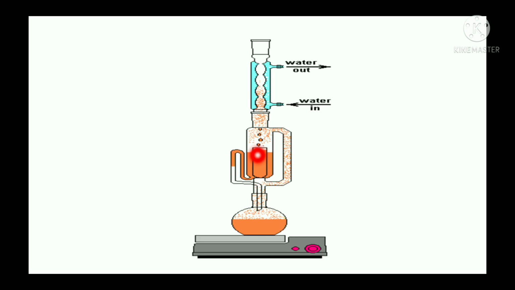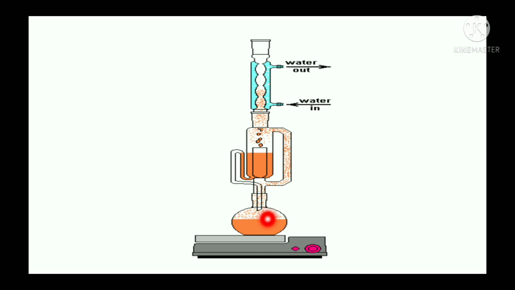Percolation is nothing but filtration: the constituents present in the glycoside powder are extracted into the condensed droplets, and they go back into the round bottom flask. This process continues like this, and we get the active components in the round bottom flask.